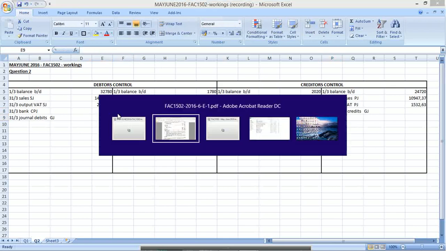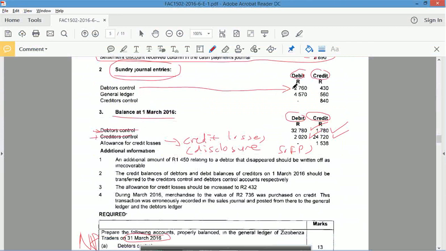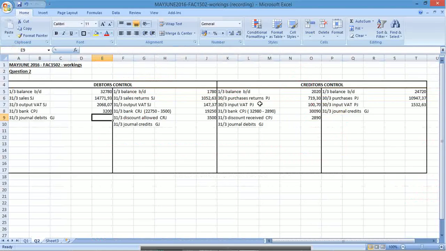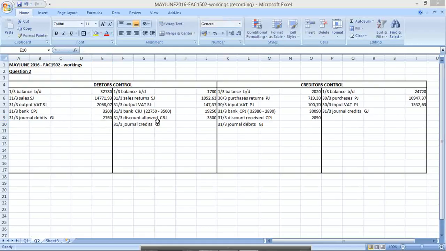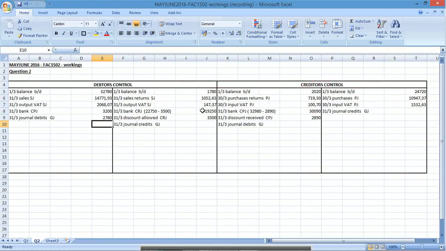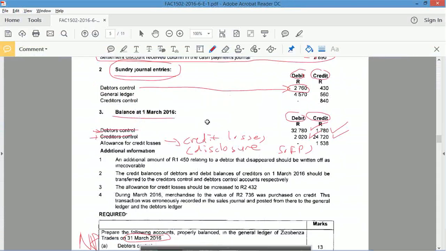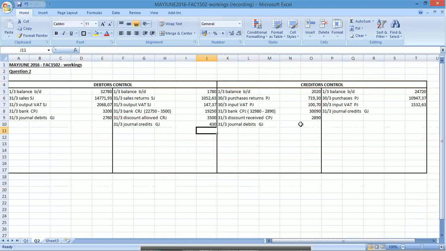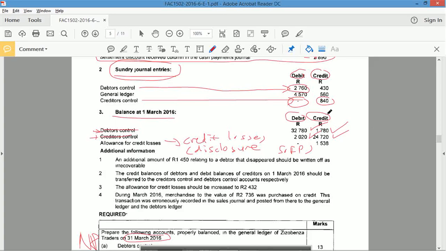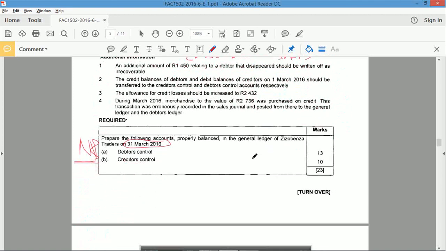The journal debits for debtors was how much there? 2,760. Credits 430. General ledger, creditors control. Nothing there, 0 there, 840 there. Okay, so now I've looked at that. Balances I've looked at.